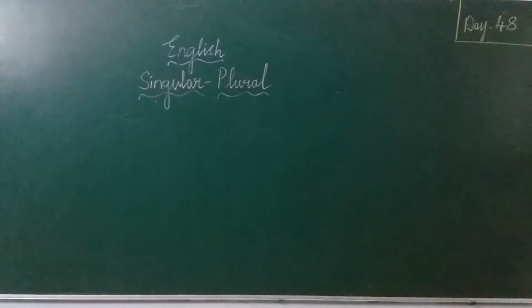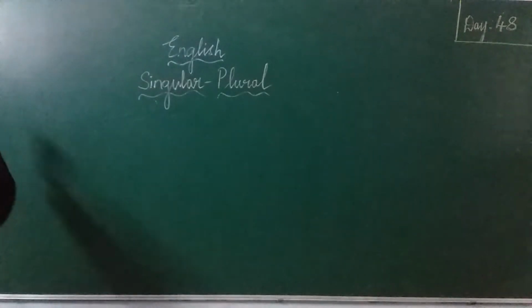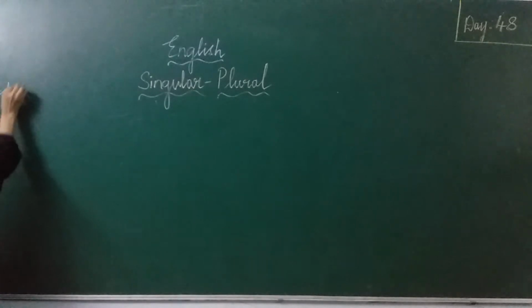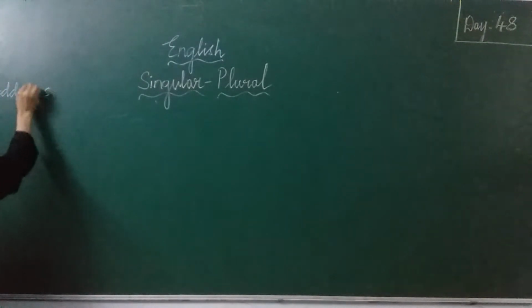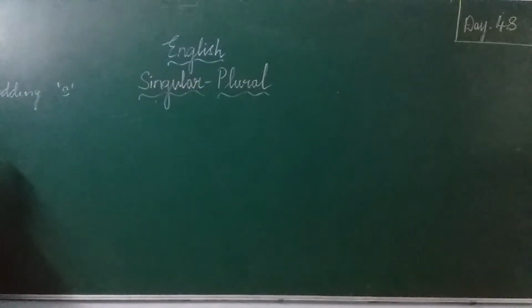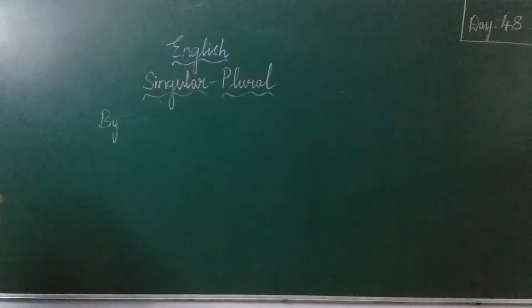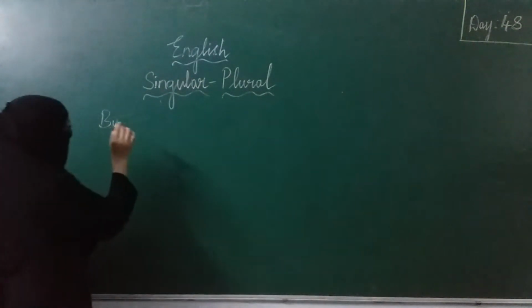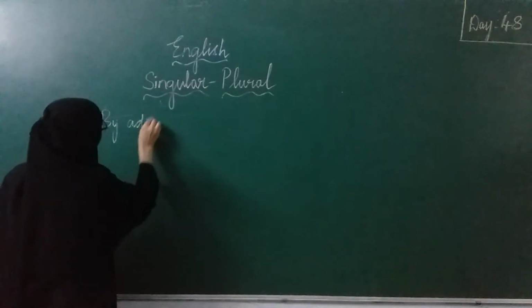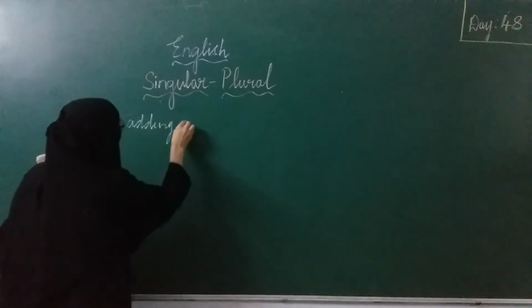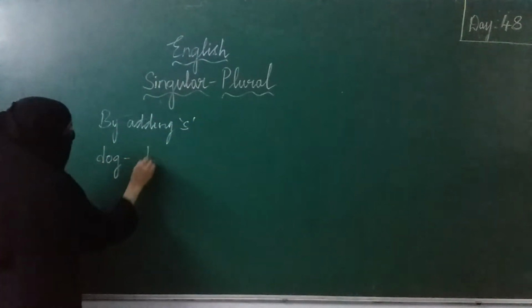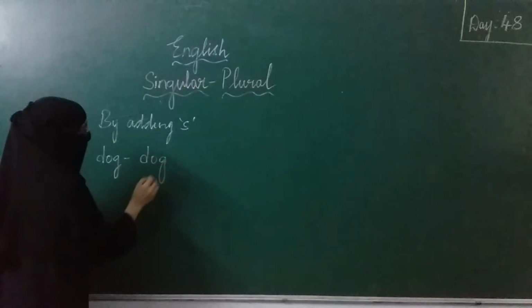Some nouns become plural by adding s. I will be taking a few words now. I have already written dog. What are we adding to make it plural?